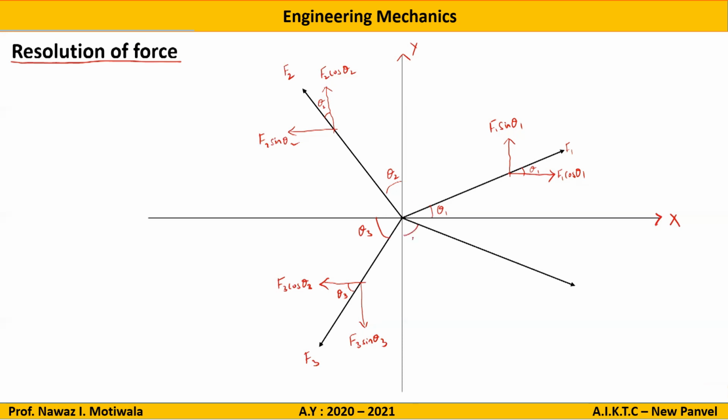Now the last component, let us say this angle is theta, one line parallel to x, one line parallel to y. Direction, force is going towards downside and right, so right and down. Angle is with respect to y-axis. Here also I will mark the angle with respect to y-axis as theta 4, and let us say the force is f4. Now this component is adjacent to the angle, so this will become the cos component. So this is f4 cos theta 4 and this will be f4 sin theta 4.